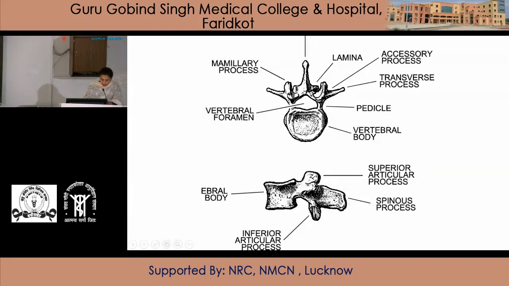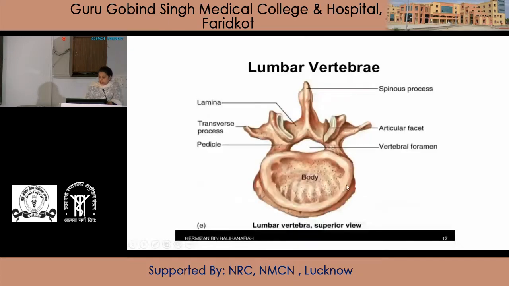So we have discussed the body, which is kidney shaped. The transverse diameter is more than the anterior posterior diameter. Then the pedicles are directed backward and laterally from the upper margin. Then the vertebral foramen, which is triangular in shape, larger than in the thoracic region and smaller than in the cervical region. Then the laminae, which go obliquely backward and meet in the midline to complete the posterior margin of the vertebral foramen.